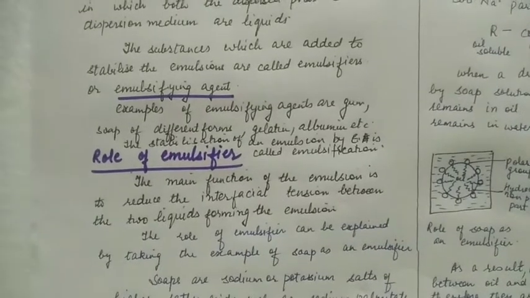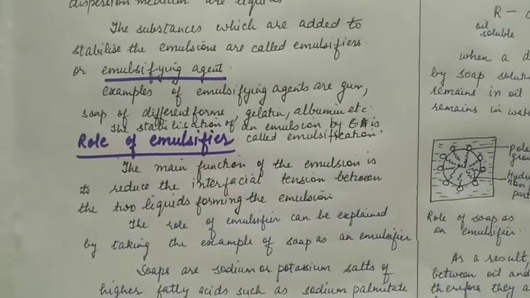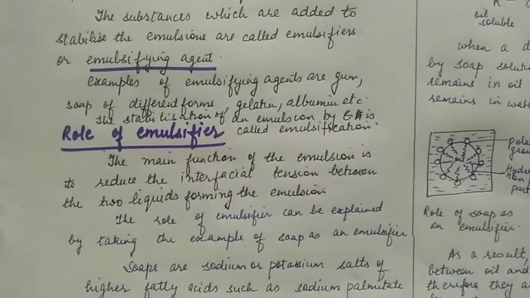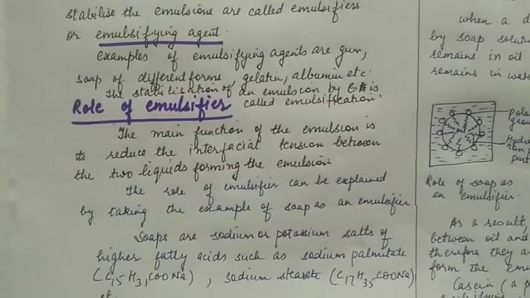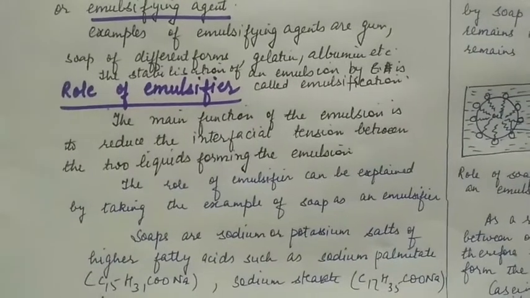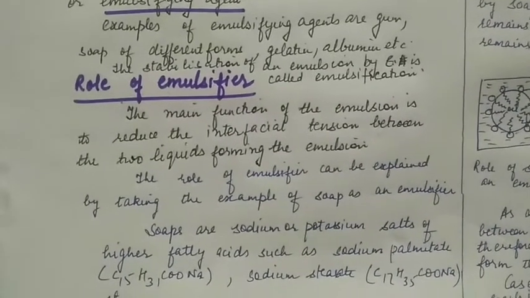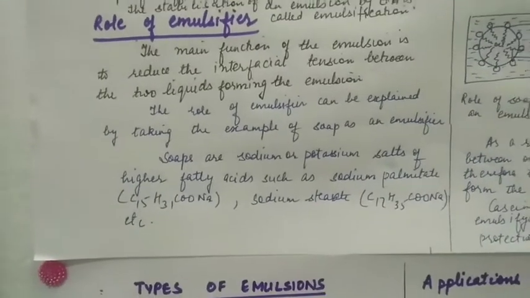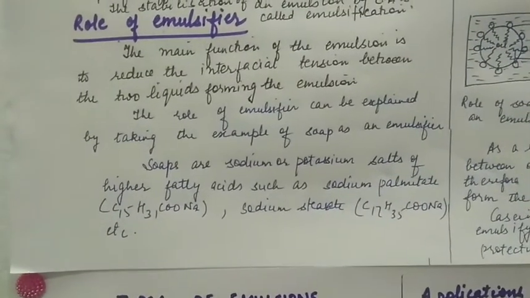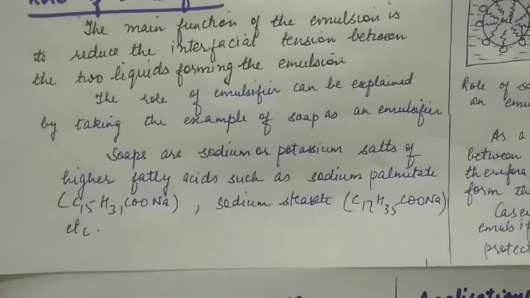The stabilization of an emulsion by an emulsifier is called emulsification. Role of emulsifier. The main function of emulsifier is to reduce the interfacial tension between the two liquids forming the emulsions. It can be explained by taking example of soap as an emulsifier.